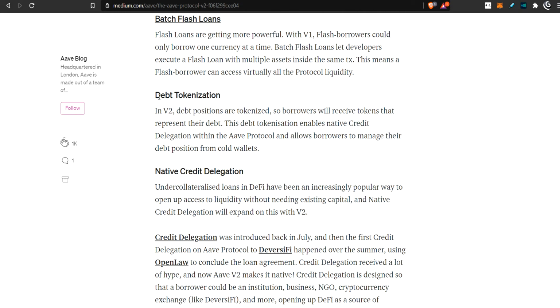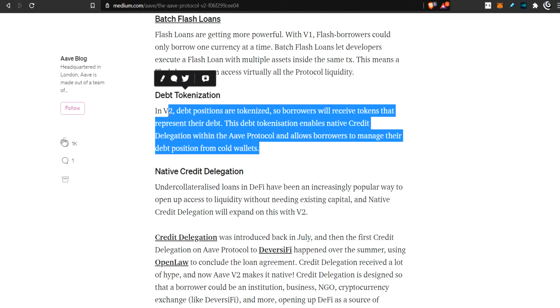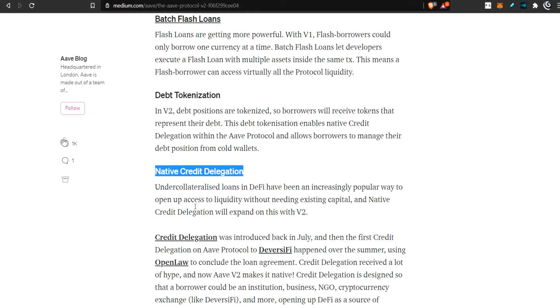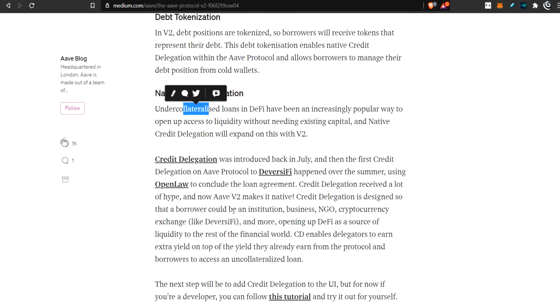Okay. So debt tokenization is the next point. To understand the purpose of debt tokenization, we need to understand the next point as well. So let me go into the next point, and I'll come back to debt tokenization. Credit delegation basically means I can put collateral into AAVE, and then I have credit on AAVE that I could use to borrow. They've written a series of functions into the smart contract so that you could give this credit to another wallet. It could be another one of your wallets, or someone else's wallet. You just have to tell it which wallet you want to give the credit to.